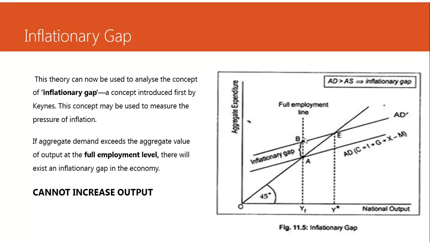This is a vertical straight line. This is full employment, and the aggregate demand suddenly rises to point B. So the difference between these two is the inflationary gap. Why is it the inflationary gap?